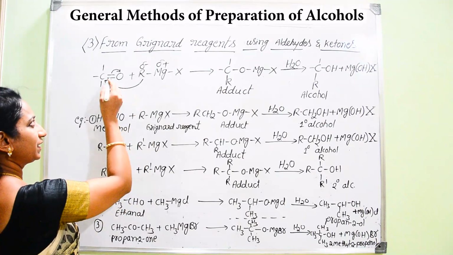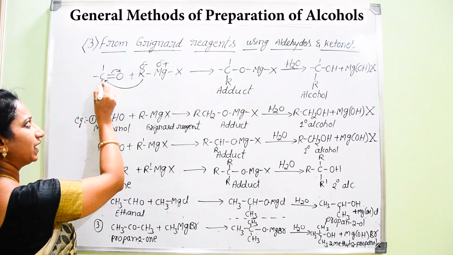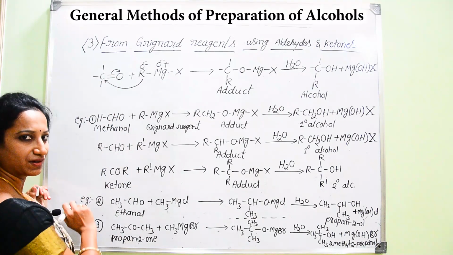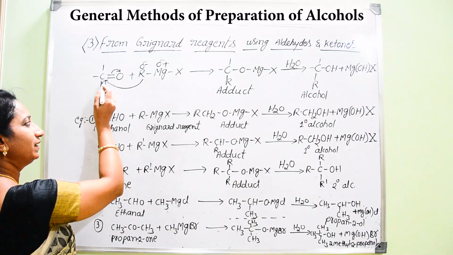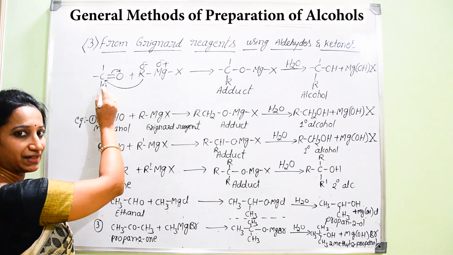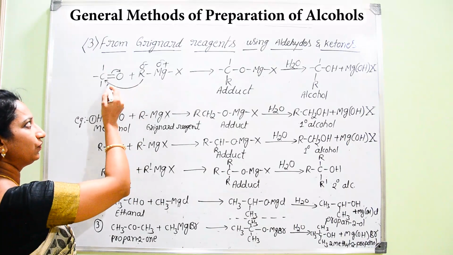Now during this interaction, because of the electronegativity difference between carbon and oxygen, there will be shifting of this bond towards the oxygen, so that carbon feels deficiency and becomes an electron deficient center, which helps the attack of this nucleophile.